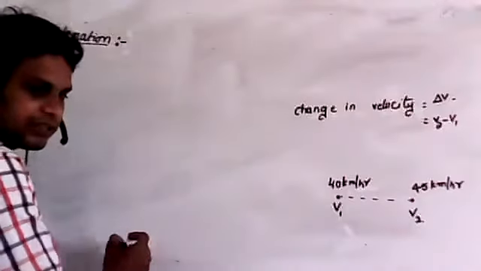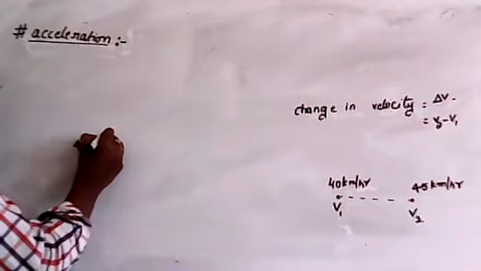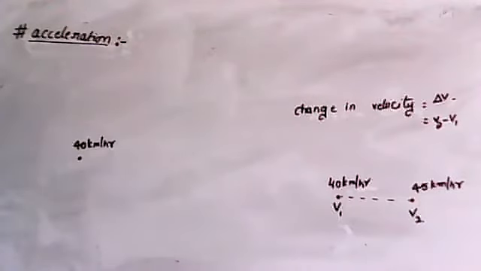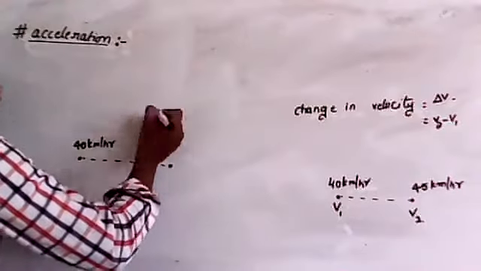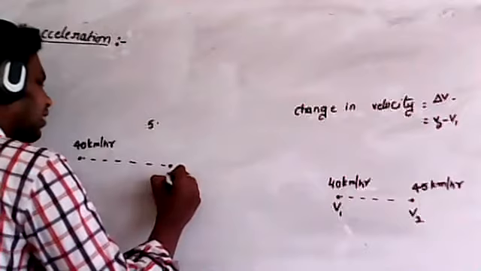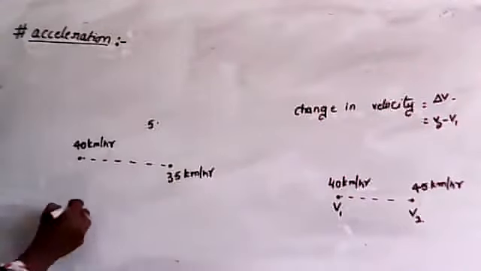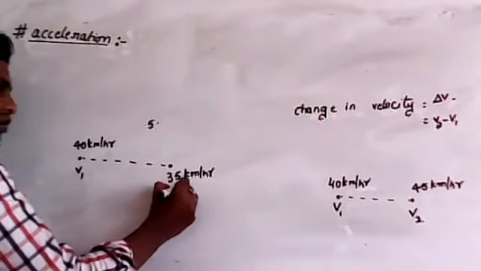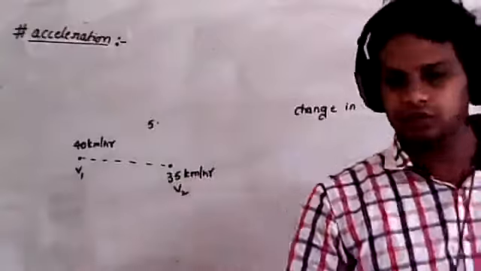Now I'll take another example. Let us say the body is moving with 40 kilometer per hour. After some time, let us say after 5 seconds, the velocity decreases to 35 kilometer per hour. Now I will take this as initial velocity v1, and this as final velocity v2.